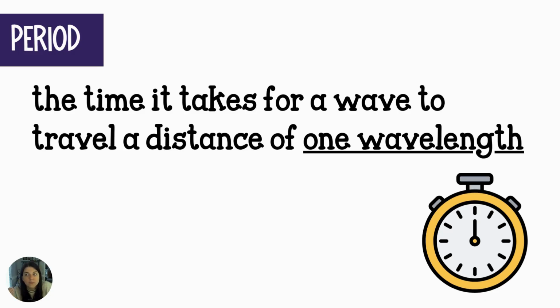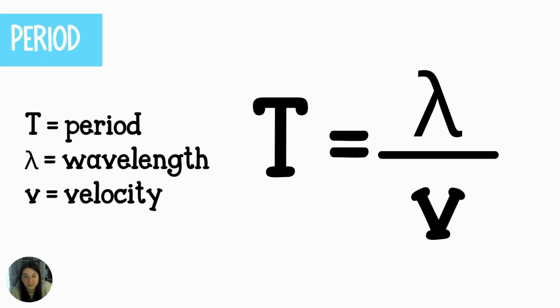Now, it's usually, for chemistry at least, an infinitesimally small amount of time because the frequencies, the number of waves that pass per second, is times 10 to the 14th. So we are talking about a period that is crazy tiny because that was a billion waves right there. It's super, super small. So we don't talk about this super often, but period is represented by a capital T, and it's just the inverse of your frequency calculation.